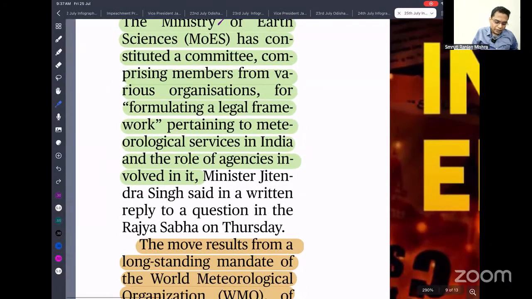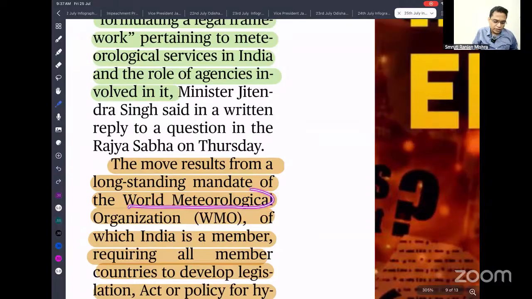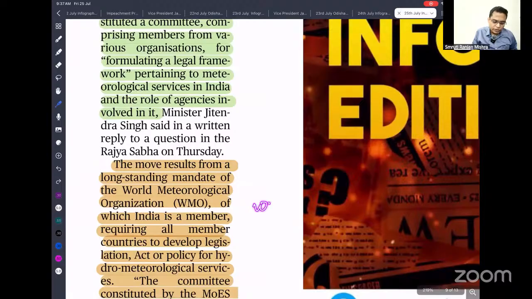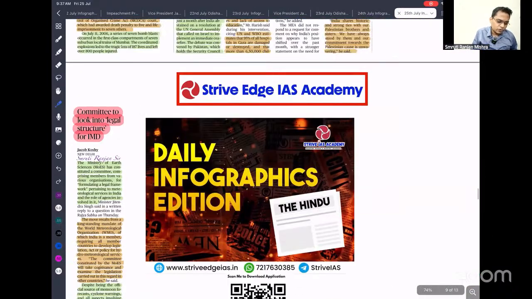The IMD is part of the World Meteorological Organization and it is the nodal agency for dissemination of all weather-related information. But the IMD does not operate under any single act. So we need to pass an act to ensure the streamlining of its operations. And being a part of the World Meteorological Organization, it is our responsibility to pass a law to ensure that the IMD operates under it. So that is what they are talking about.